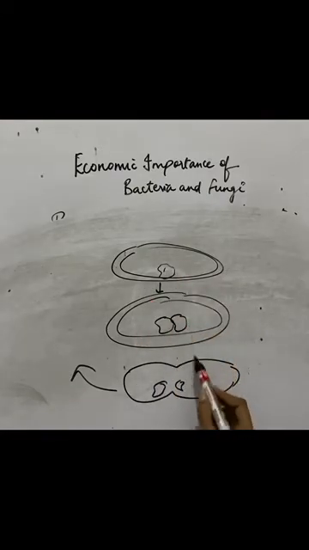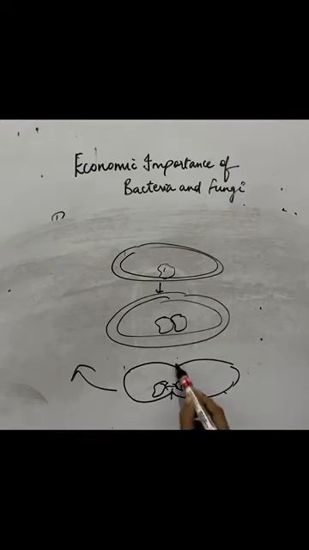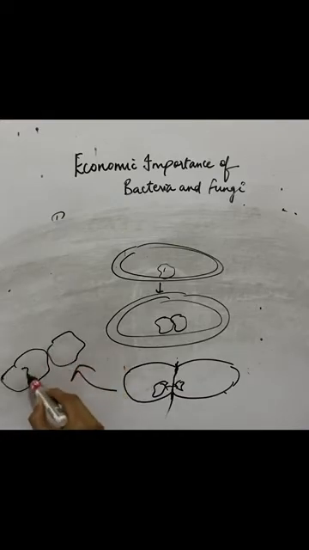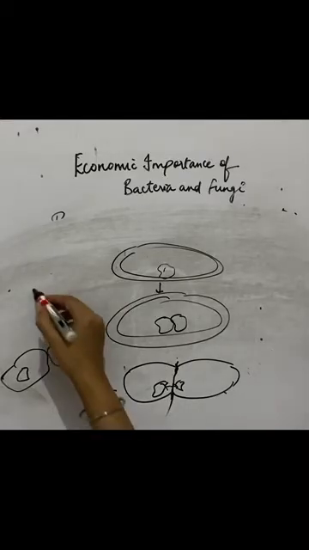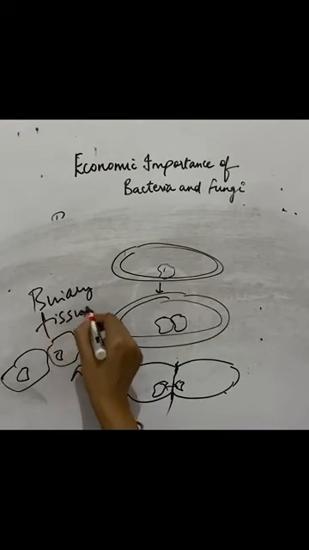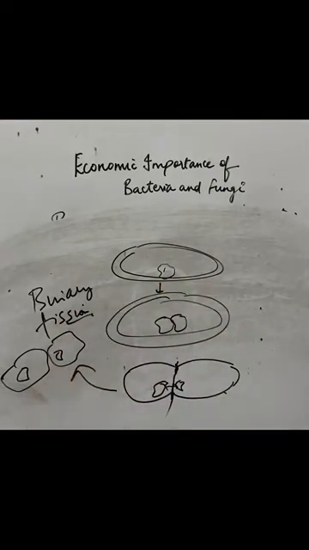After the duplication, the DNA started moving to the extreme ends and there is a formation of a furrow. Ultimately, this furrow breaks down and the bacteria divides into two. So simply, one is being divided into two. This is known as binary fission. Binary means two, and fission means splitting, breakdown. So one is breaking down into two. This is the major way for bacteria to reproduce.